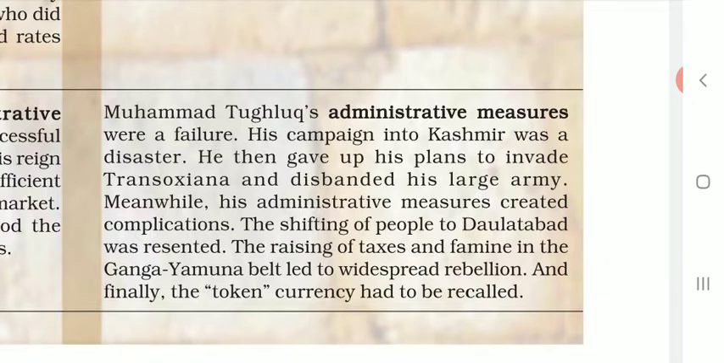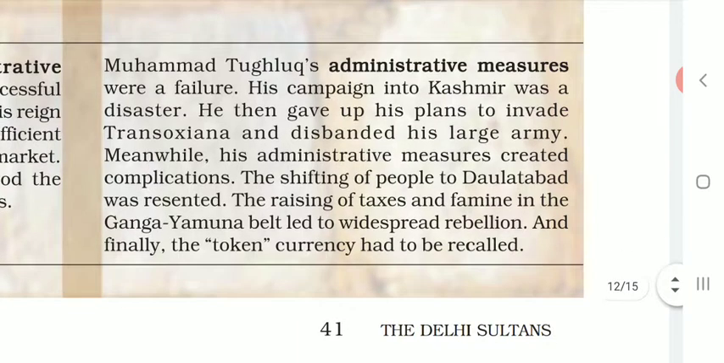Now, what did Muhammad Tughlaq do? Muhammad Tughlaq's administrative measures were a failure. His campaign into Kashmir was a disaster. He then gave up his plans to invade Transoxiana and disbanded his large army. Meanwhile, his administrative measures created complications. The shifting of the people to Daulatabad was resented. The raising of taxes and famine in the Ganga-Yamuna belt led to widespread rebellion, and finally the token currency had to be recalled.